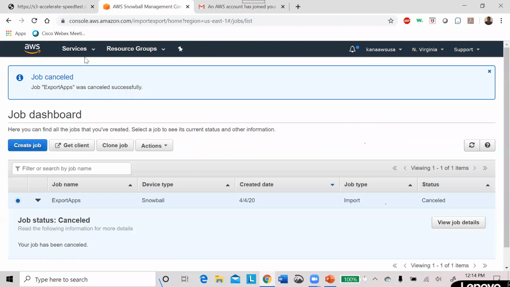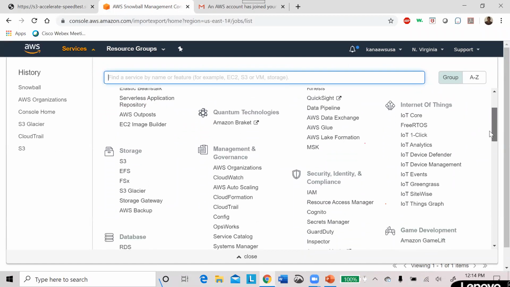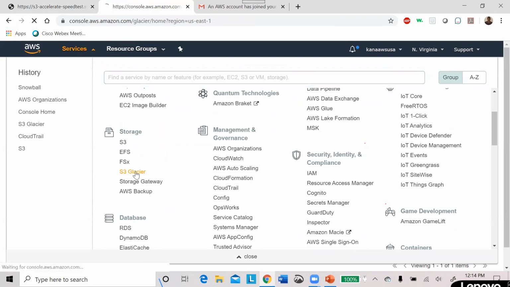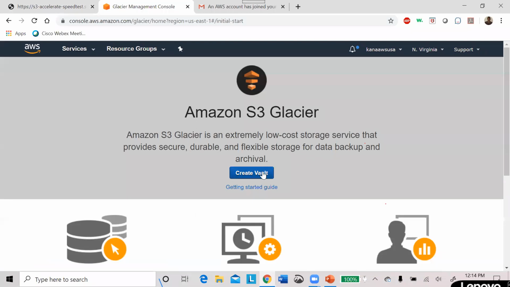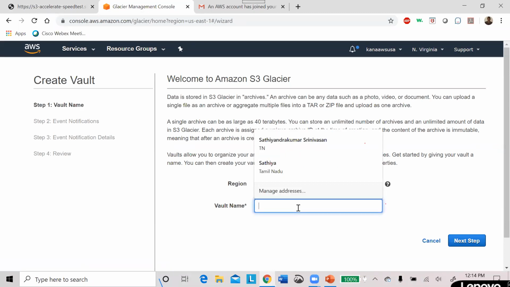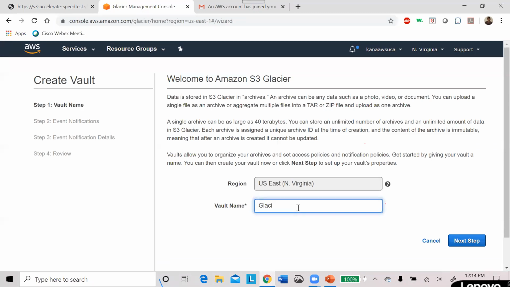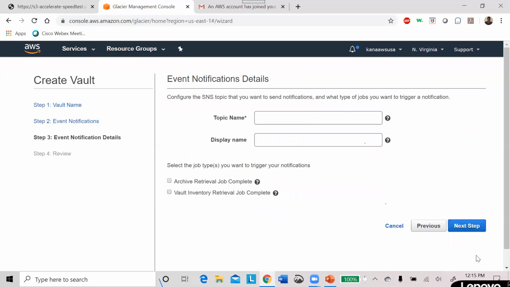Now one more service called S3 Glacier. How do you create S3 Glacier? Just create vault. I'm in North Virginia. I'm giving some name, Glacier test. Next step. Do you want to enable notification? Yes, I enable notification. Next step.